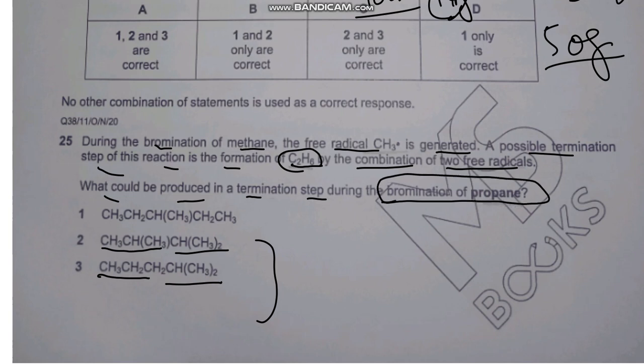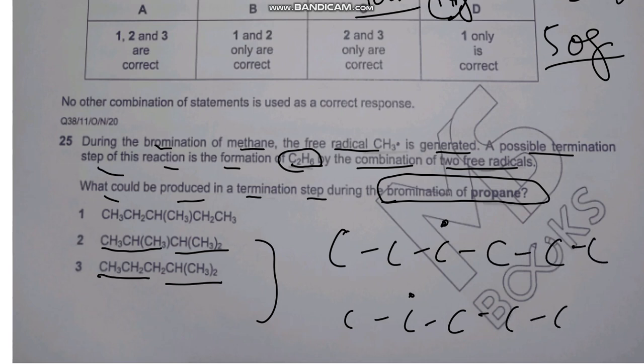So here we can see for the termination step of propane, there should be the propyl free radical. This may be this or this. So there are two possibilities, and after that there will be the addition of this molecule into this, and here we can see there should be a branch with this carbon, and the molecule will be attached to that carbon, and the remaining carbons should be the